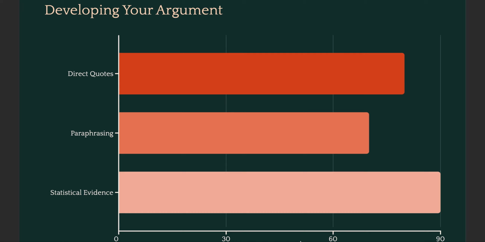Now we have a bar graph that will help you understand how to go with this speech, developing your argument. Each body paragraph should focus on one main idea with stimulus support. You have to give direct quotes, paraphrasing and statistical evidence to connect your ideas and to convince your audience during the speech.